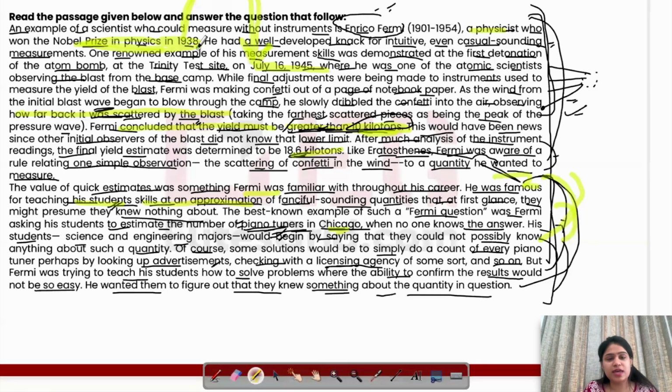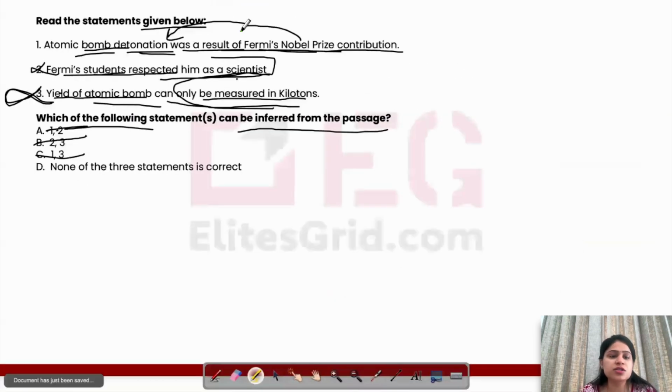We are just given it as separate information that he won this prize, and then we are talking about another event in his life. There is no big connection being drawn here. So we are not talking about any cause-effect relationship, that it was a result of this. We are given that yes, this thing happened, and we are given that this thing happened. But what really led to this, or what caused it, what was the cause and effect? We are not given this. So we can again say we can't infer this.